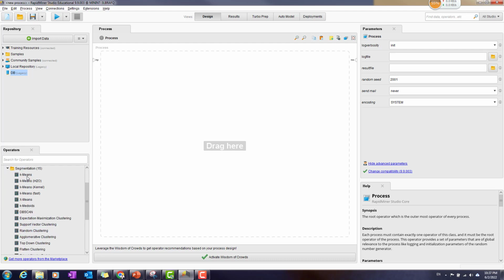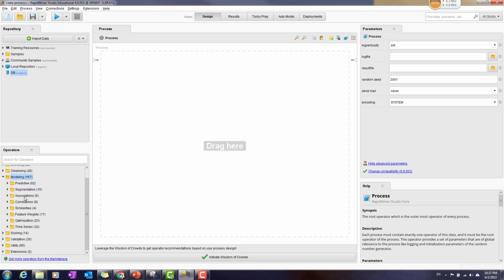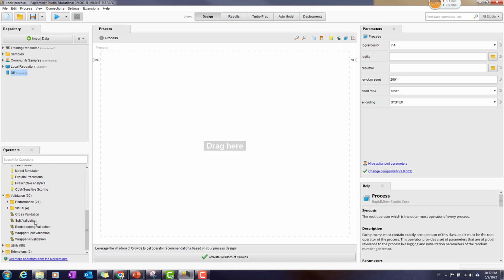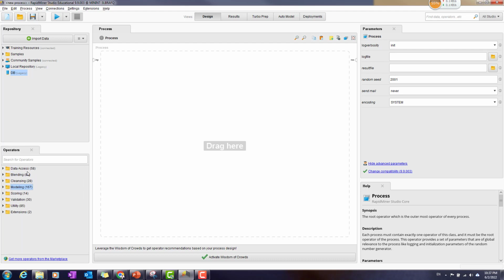Segmentation will be the main thing, K-means will be the thing we're going to do in this section, so we will talk about that a lot later. We also do scoring and validation, which will be one of the very important parts for performance analysis in data mining. Soon we will have to go through all these options, but this is the thing I really like in RapidMiner, because most of the time they provide very detailed instruction of all the details about all the options that will be offered in the operation that we can run.